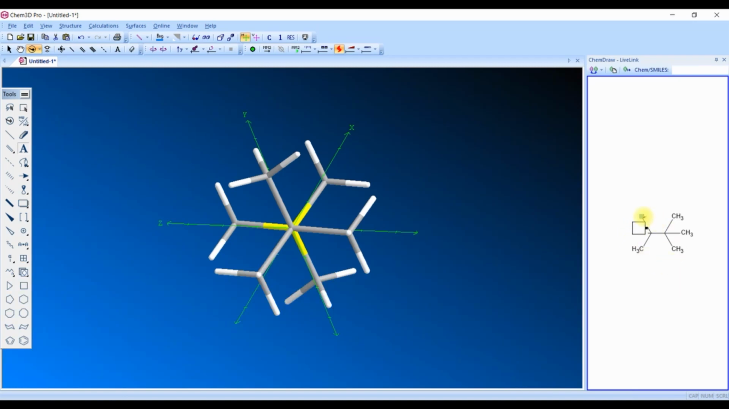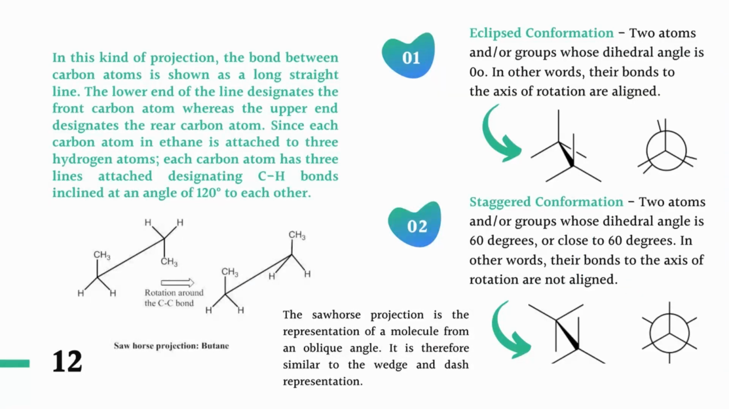So just by observing the Sawhorse projection, which is almost similar to the wedge and dash representation, we can easily understand which atoms are actually present on the plane, which atoms are away from the plane of the surface, and which atoms are towards the plane of the surface or towards the viewer. That we can easily understand just by looking at this Sawhorse projection. So that's why it is almost similar to the wedge and dash representation.